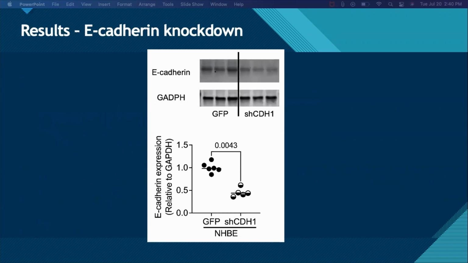CDH1 is the gene that regulates E-cadherin expression. shCDH1 is our experimental group, while GFP is the control group. As we can see in our Western blot and E-cadherin expression chart, the shCDH1 group has a significant decrease in E-cadherin expression level, as we can see here.